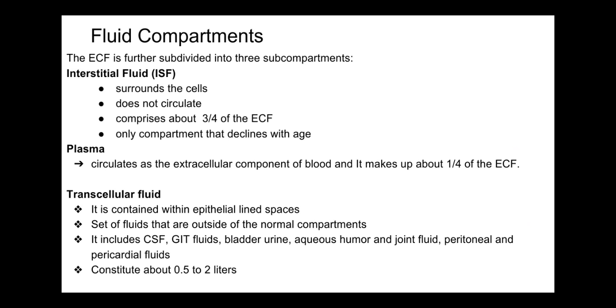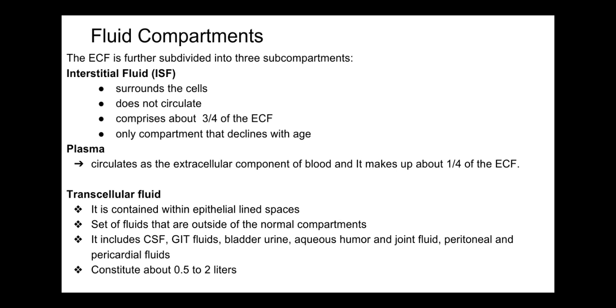Then the extracellular fluid is further subdivided into three subcompartments. Interstitial fluid, which surrounds the cells, doesn't circulate, comprises about three quarters of the ECF, and is the only compartment that declines with age. Second, plasma circulates as the extracellular component of blood, and it makes up about one quarter of the ECF.